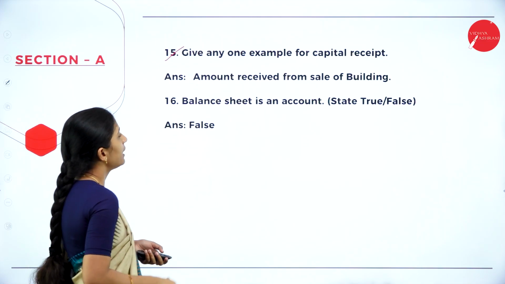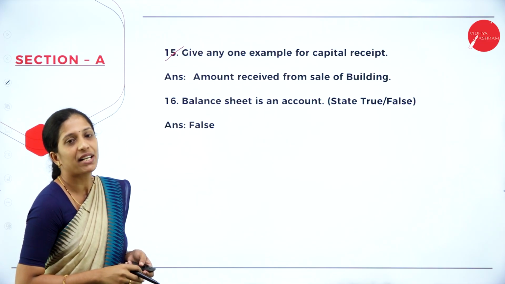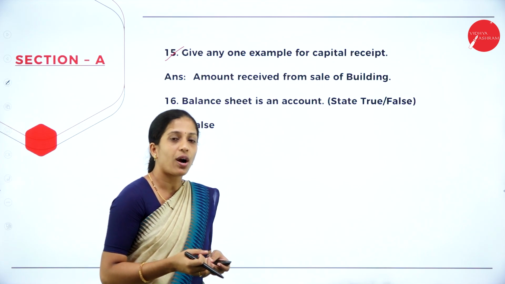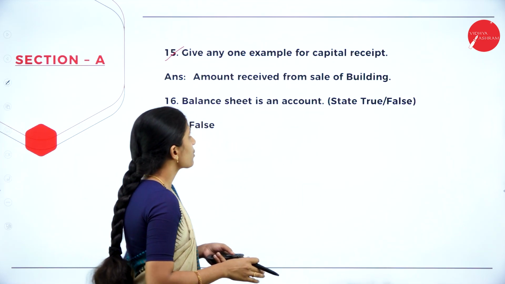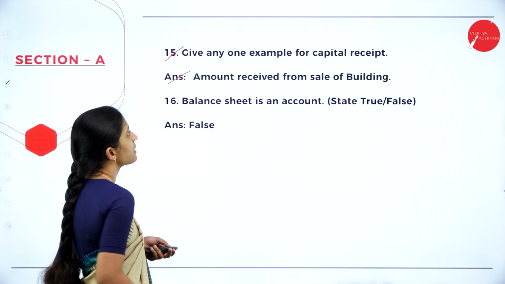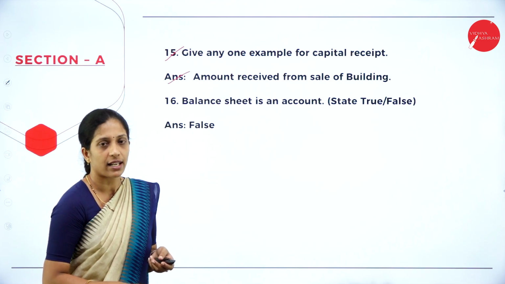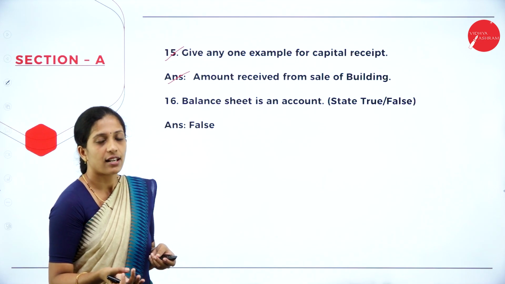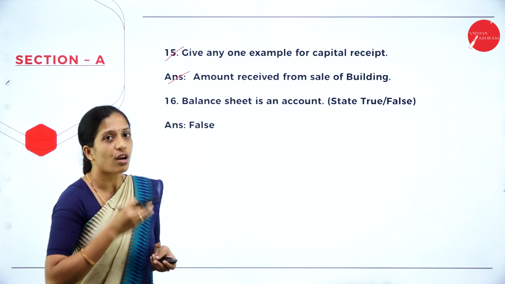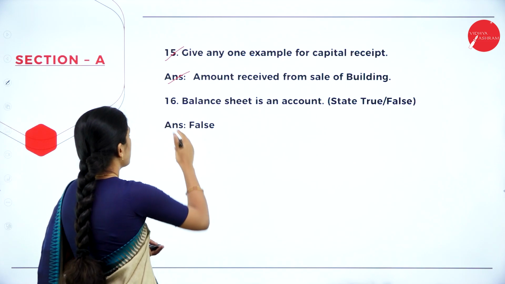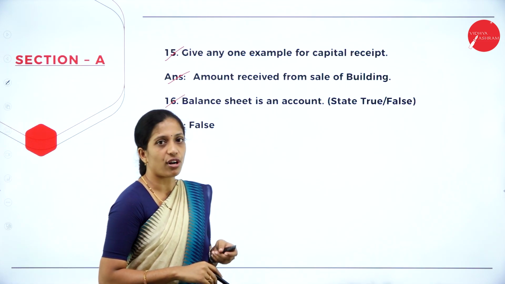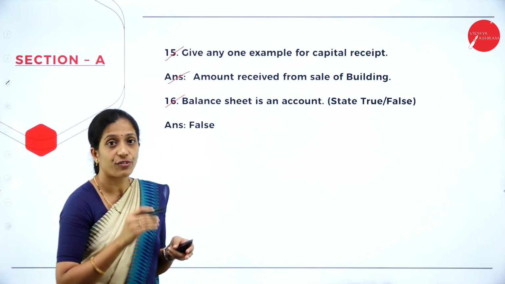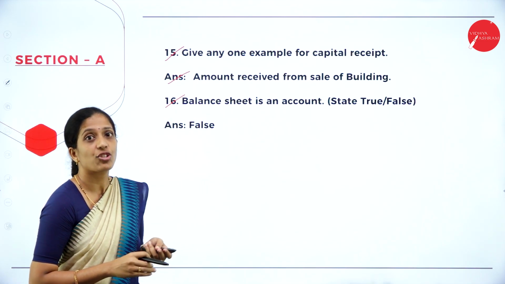Next, 15th question, give any one example of capital receipt. Capital receipt means what? So where you will get the amount in bulk. Okay, so that is known as capital receipt. So your answer is amount received from sale of building. So when you sell a fixed asset, whatever the amount you will get, that is called as what? Capital receipt. Next, 16th question, balance sheet is an account. So state true or false. So what would be your answer? It is false. Balance sheet is what? Balance sheet is a statement.